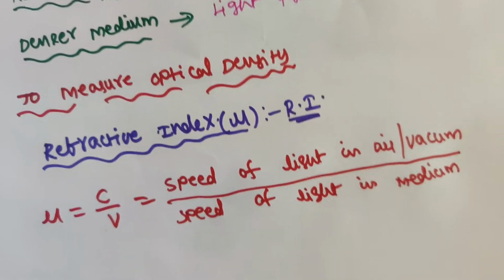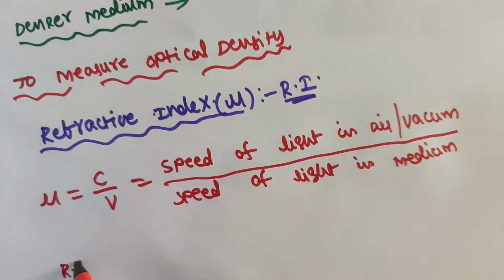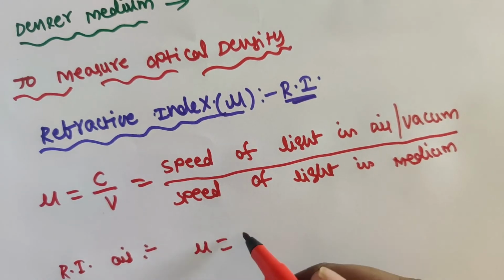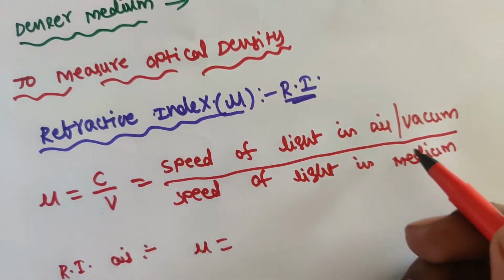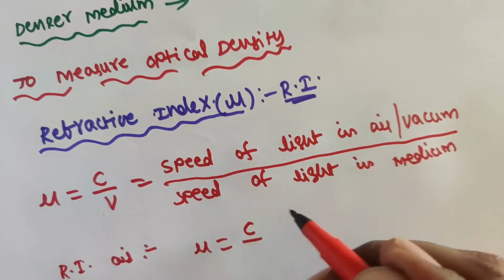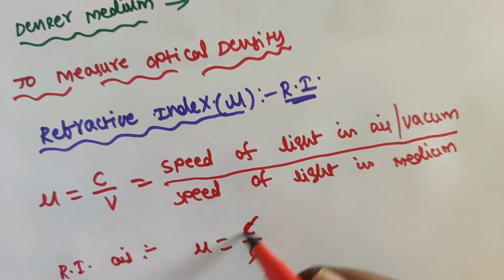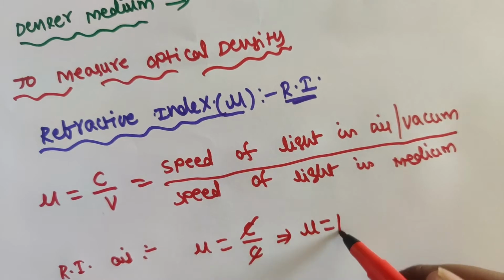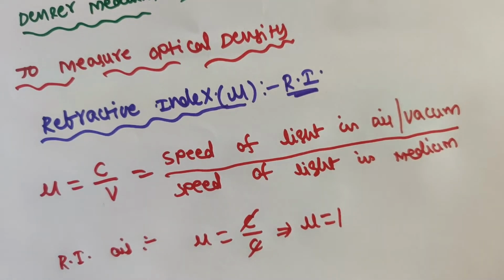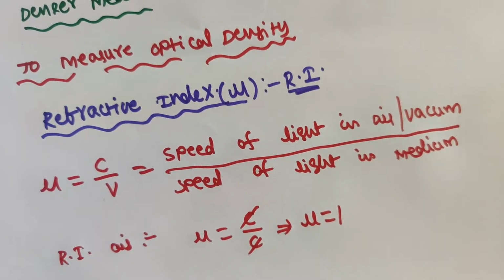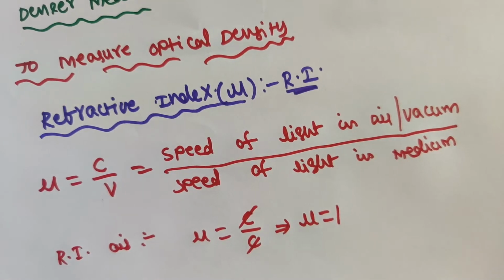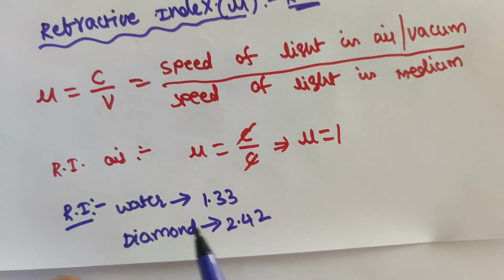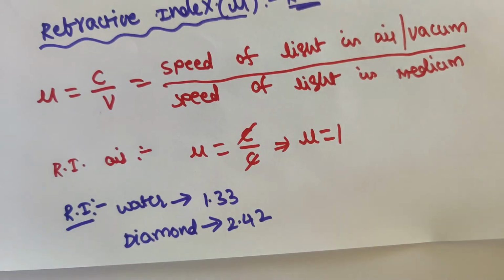Suppose you find the refractive index of air: mu is equal to C by V. The velocity of light in the medium is equal to that in air, so it is C by C, and you can write the mu value as 1. We have different refractive index values. The refractive index of water is 1.33, whereas the refractive index of diamond is 2.42.